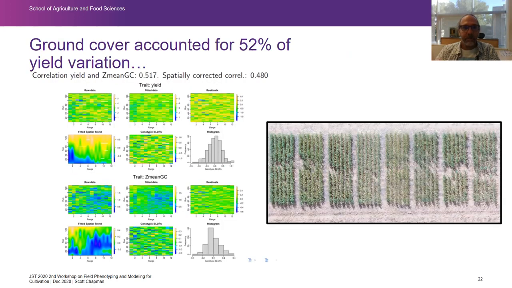And then when we compare these, so here's the yield data you just saw, here's the ground cover you just saw, we can see that there's a correlation between this ground cover and yield, which is about 0.52. So we know that the ground cover variation accounted for about 50% of that yield variation. And this allows us to try to control for this kind of trait and recover a trial that's probably been grown in a less than optimal place.